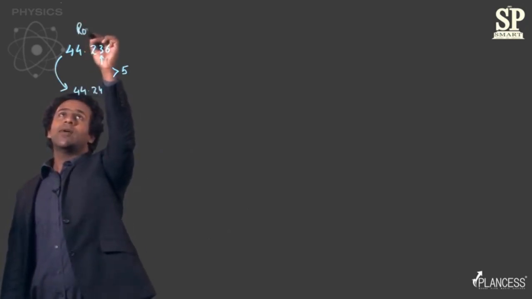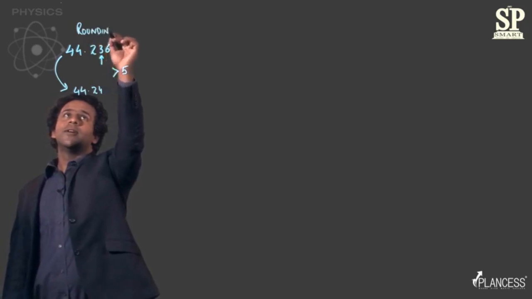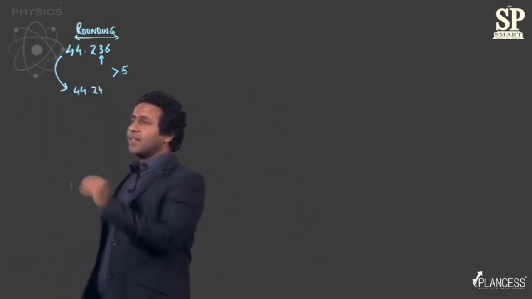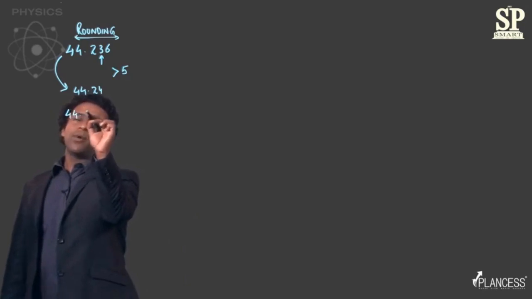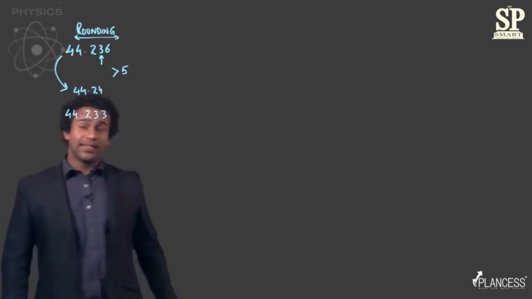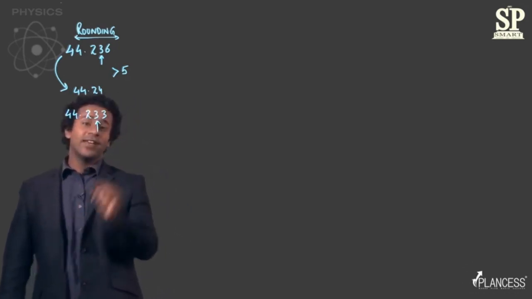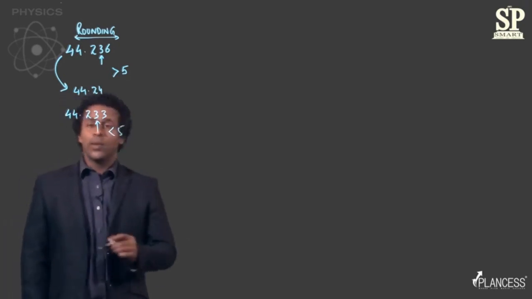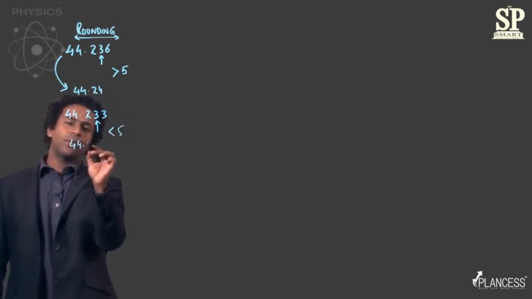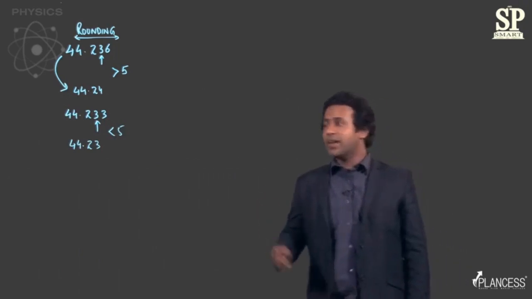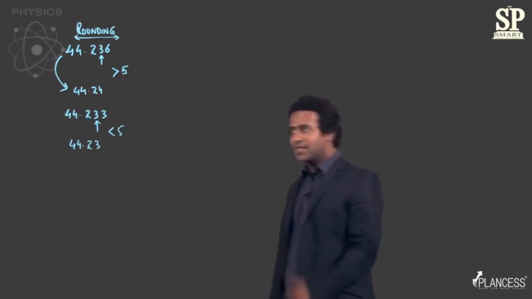So we are basically talking about rounding up a number, right? On the other hand, if the number was 44.233, in this case, the number at the third decimal place is less than 5. Since this is less than 5, we'll round this off to 44.23, right? So if the number is greater than 5, you raise it by 1. If it is less than 5, you keep it as such.